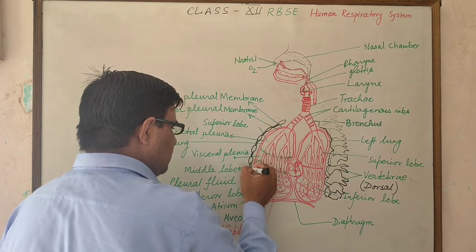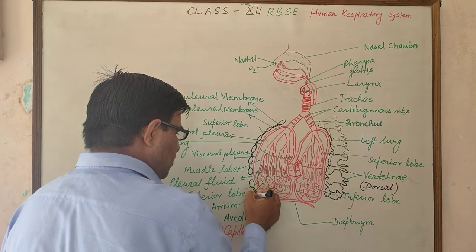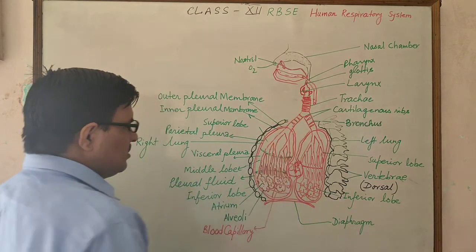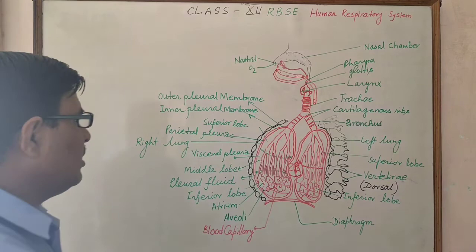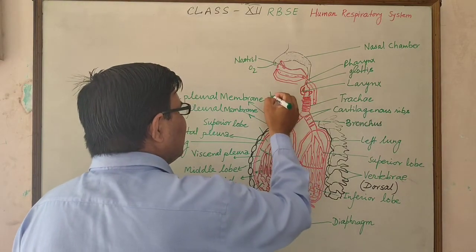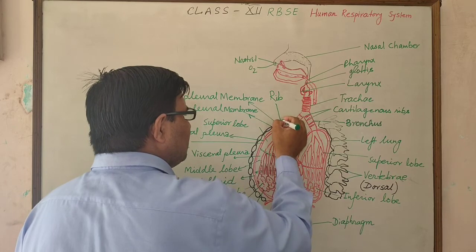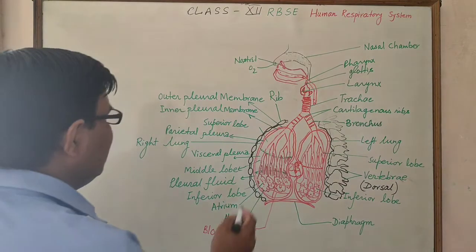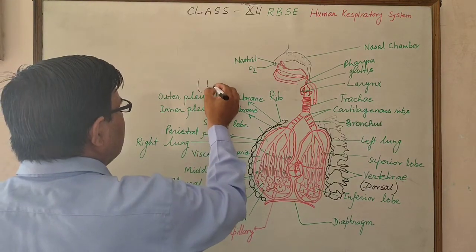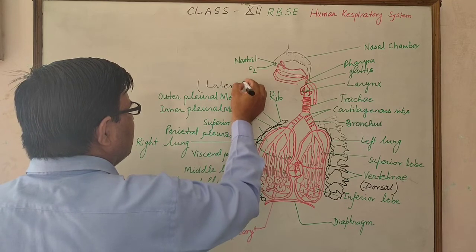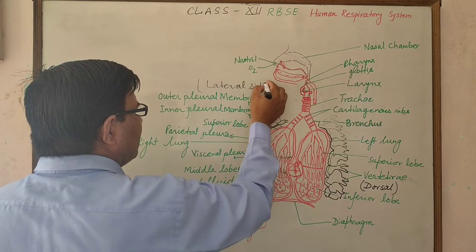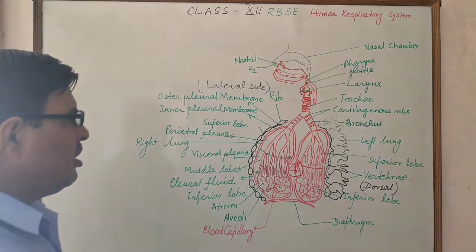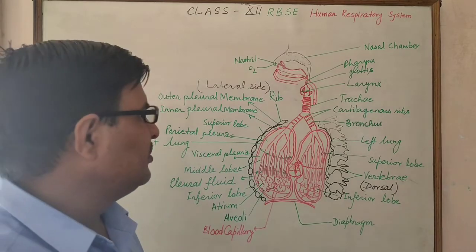These ribs protect the lungs from external injury. The ribs are present at the lateral side of the lung, and at the ventral side is the sternum.